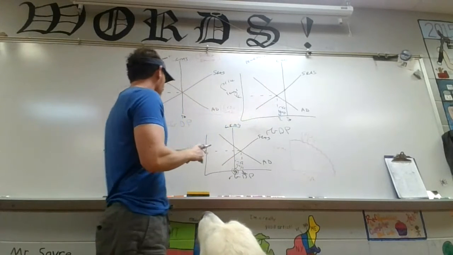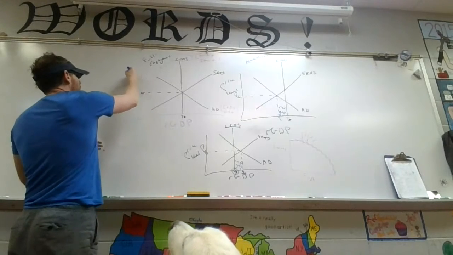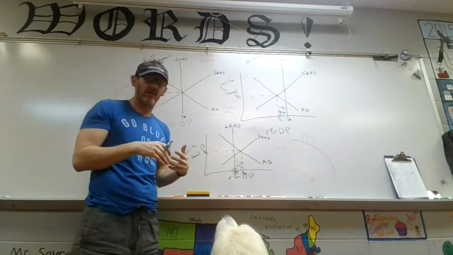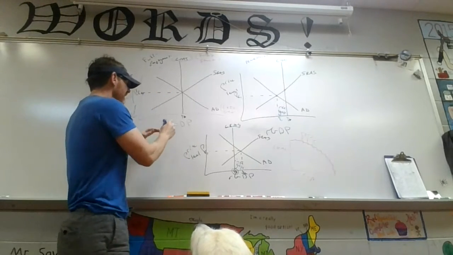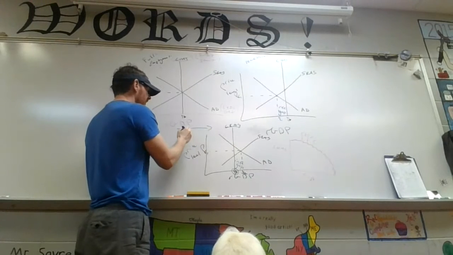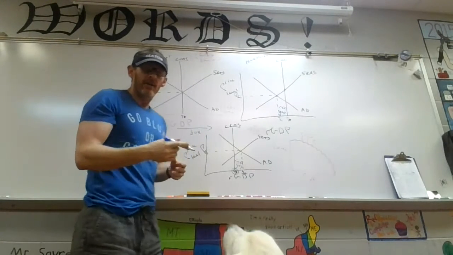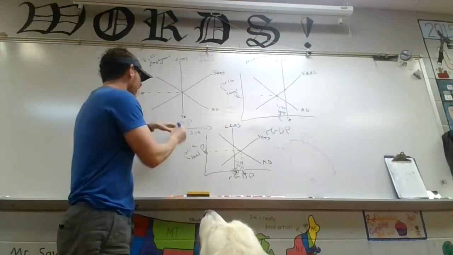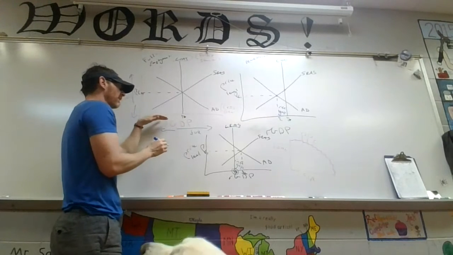So as you know, here's real GDP, here's price level. As we move up this way, we're experiencing inflation, right? Prices going up, value of currencies going down. As we go this way, we're experiencing deflation. But as we make more and more stuff, you should know that the unemployment rate will go down, right? The more stuff we make, the more people are working, and the more people are working, the fewer people who need a job.